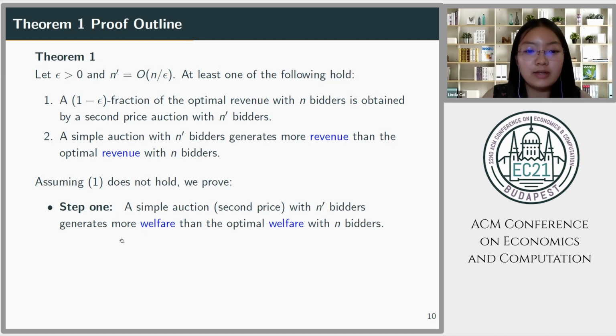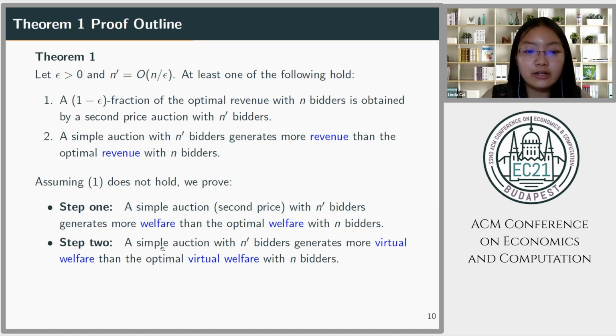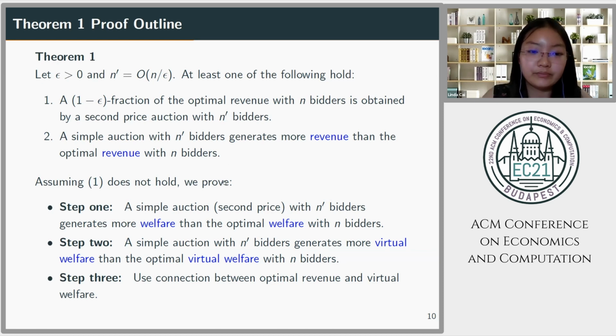Our step 1 will be proving a related claim to this case 2, which says that a simple auction with n prime bidders generates more welfare than the optimal welfare with n bidders. Note that in the theorem, the keyword is revenue, but in step 1, the keyword is welfare. In step 2, we'll generalize the claim in step 1 to virtual welfare. And in step 3, we'll finally use an established connection between optimal revenue and virtual welfare to conclude the theorem.